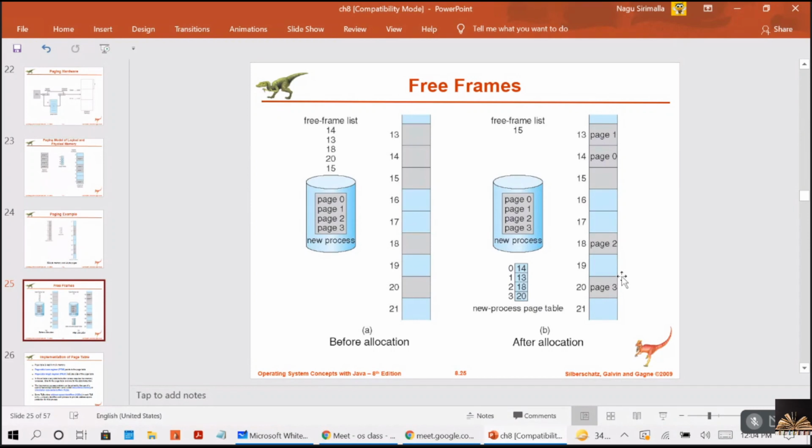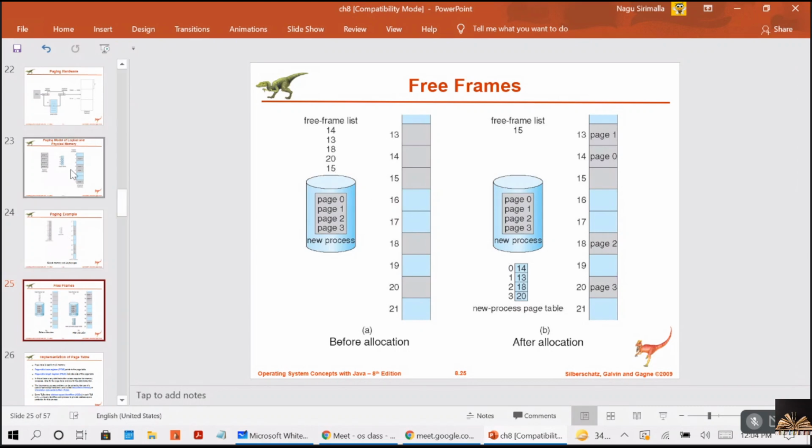Now, the selection of a power of 2 as the page size makes the translation of the logical address into a page number and the page offset easy. Why we should have this as a power of 2 is that the translation of the physical address to the logical address can be easy, right? So this example also you understood, no?